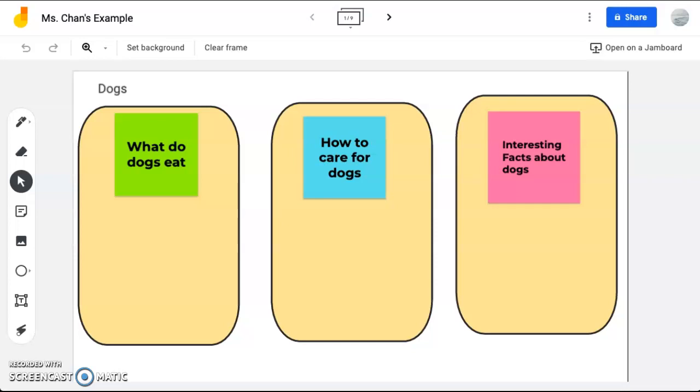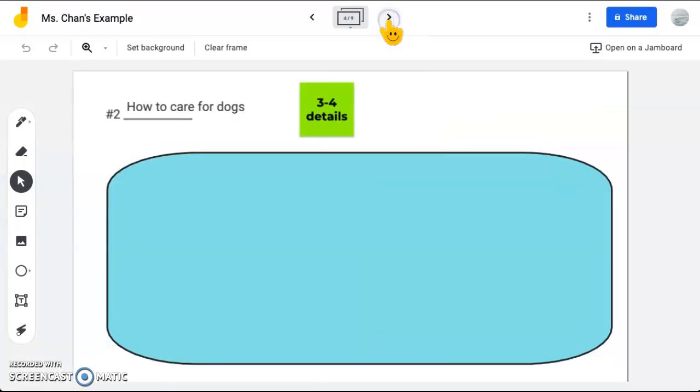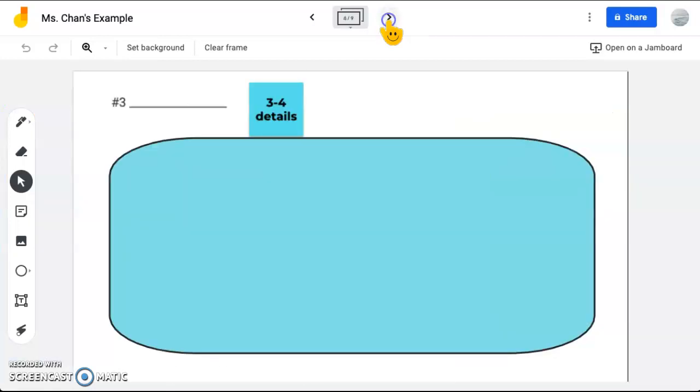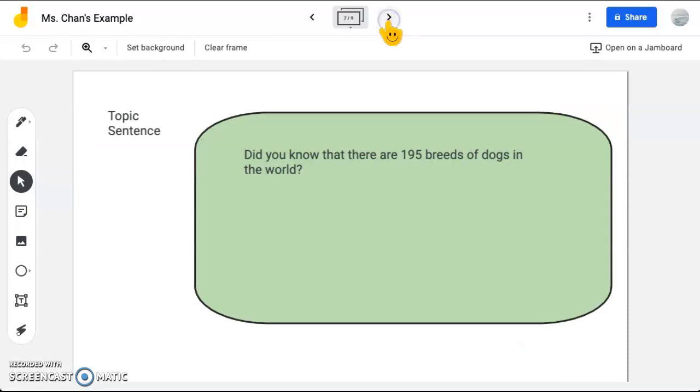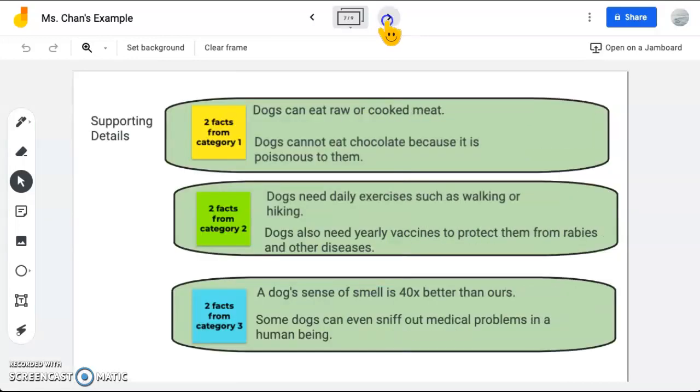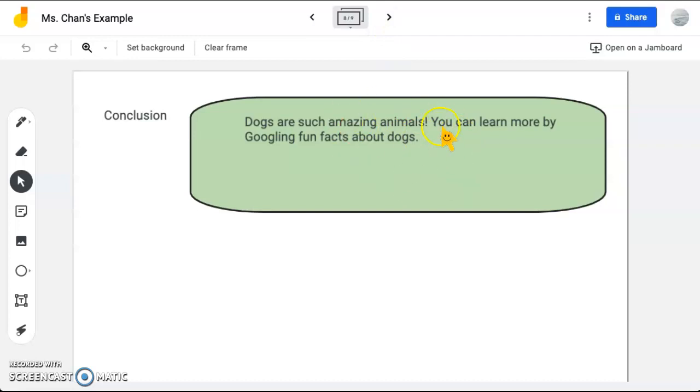Hey boys and girls, so today for your Wednesday homework, you are going to write your paragraph. So what you're going to do is you're going to pull up your Jamboard, the organizing, expanding, and writing Jamboard, the one that we have been working on, and you should have all these slides filled out. Your topic sentence, your facts, and your concluding sentence. Remember, this was your homework on Tuesday.